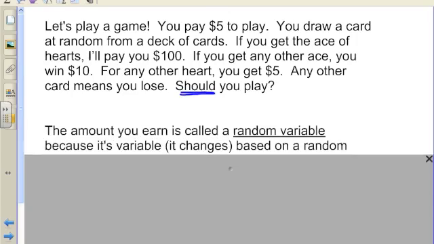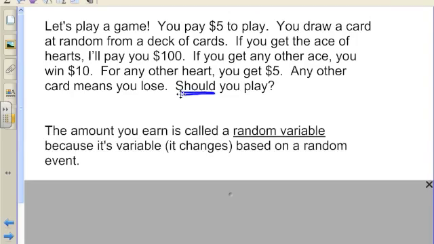So what we're discussing here, the amount of money you could possibly earn, is called a random variable. Sometimes you'll see RV for short. We call it a random variable because the amount of money you earn is variable. It changes. You could earn different amounts. And it's random because it's based on a random event, drawing a card from a deck. So put those two things together, we have a random variable.